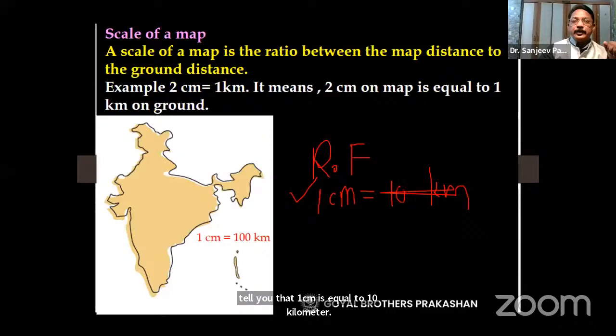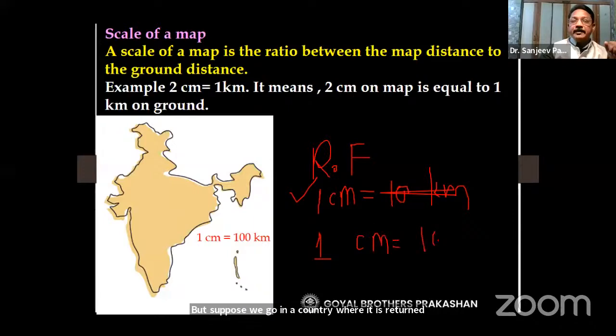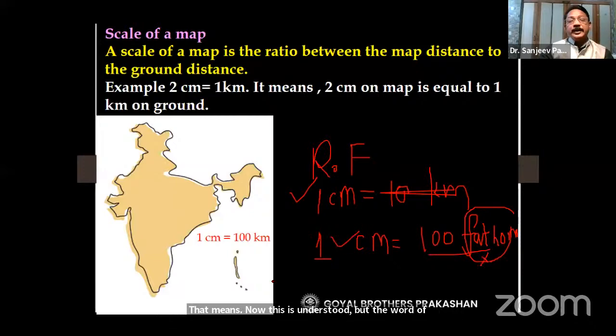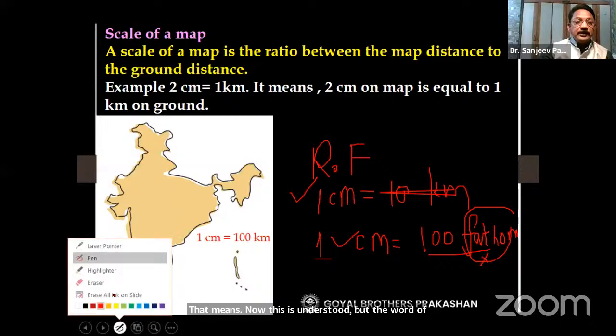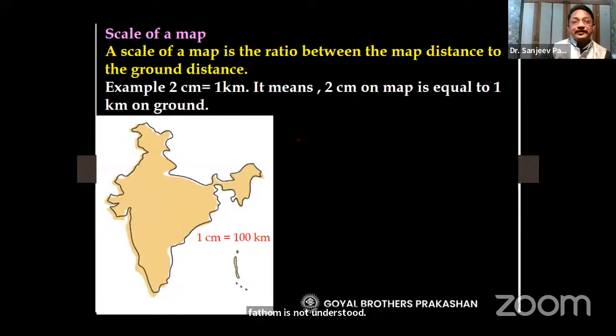But suppose we go in a country where it is written 1 centimeter is equal to 100 fathom. Okay, now it becomes difficult. Why it becomes difficult? Many people will not know the meaning of the word fathom. That means now this is understood, but the word fathom is not understood. So in such a case, the verbal scale becomes useless.